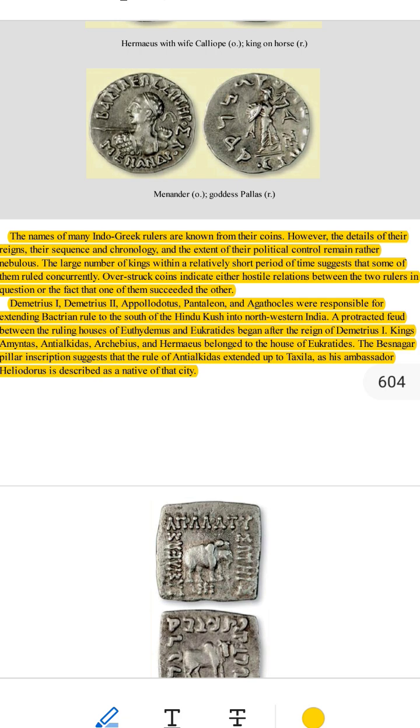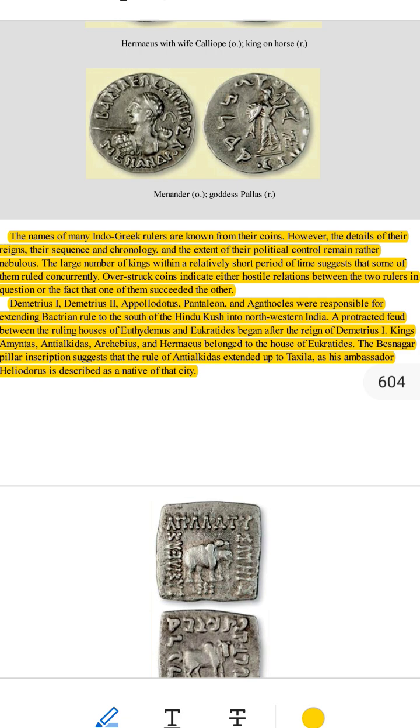2. What we don't know. The coins don't tell us everything. For example, how long did each king rule? This is called their reign. Who ruled before or after whom? This is called the sequence or chronology of kings. How much land did they control? This is called their political extent or territory.